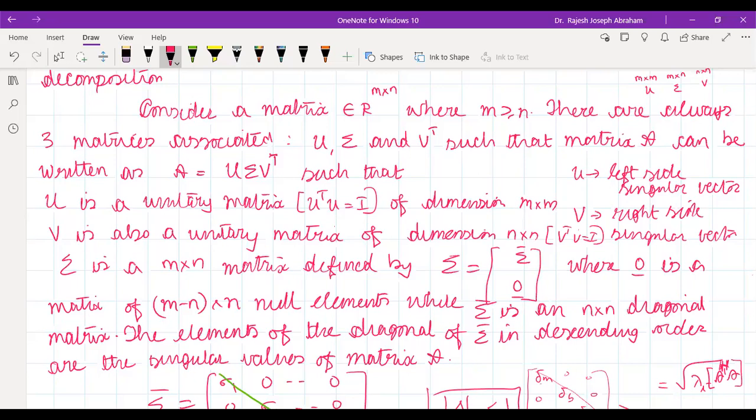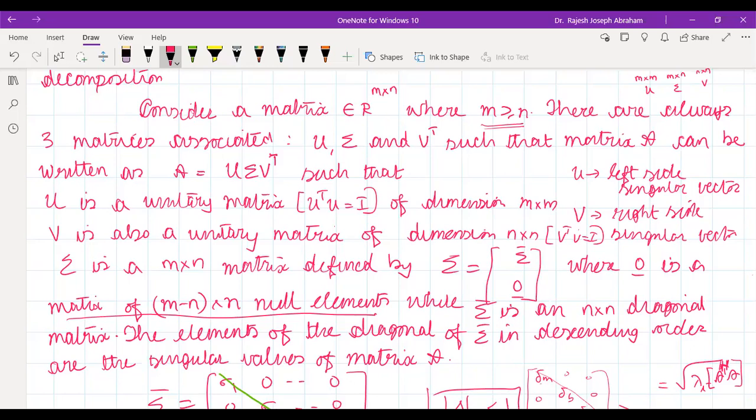Sir, what is 0 dash, sir? 0 dash is a null vector, null elements. Will it always be at the last? That depends. You see here, M is greater than or equal to N. I have taken this condition. If this condition is not met, then this will hold. I have considered the number of rows greater than the number of columns. If the case is otherwise, then this will be the condition.